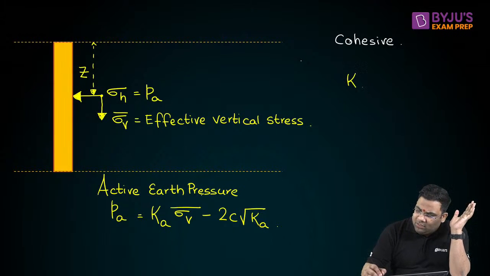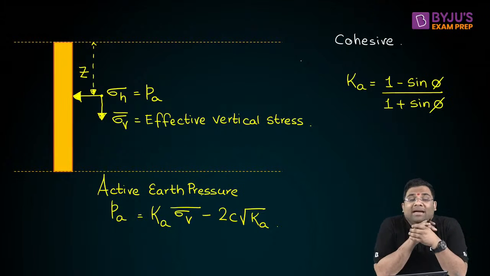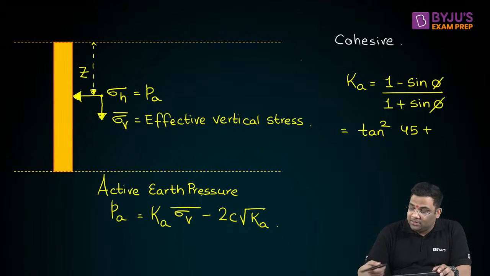And Ka, as I told, is simply 1 minus sine phi by 1 plus sine phi. This can also be written as tan square of 45 minus phi by 2.